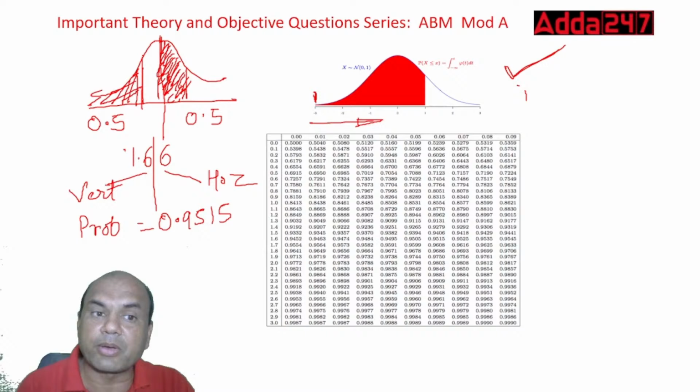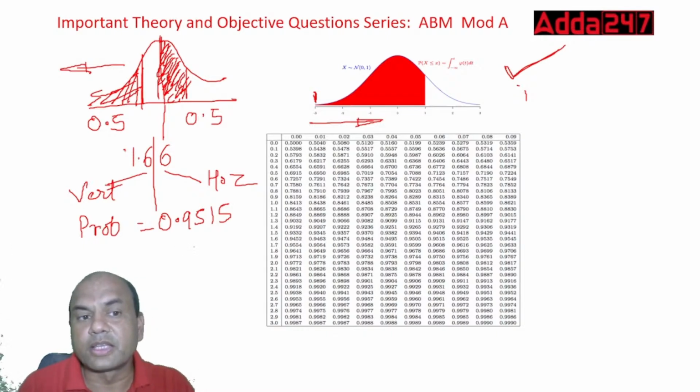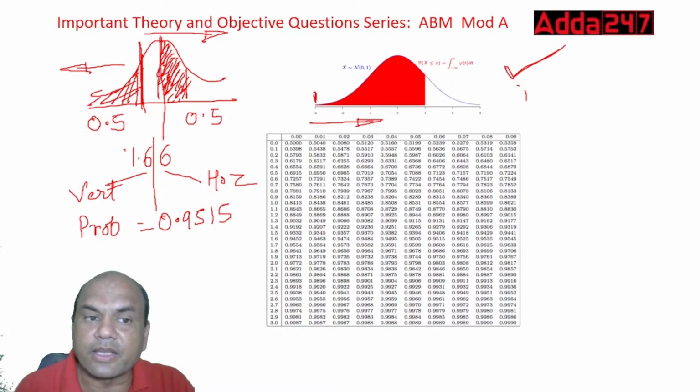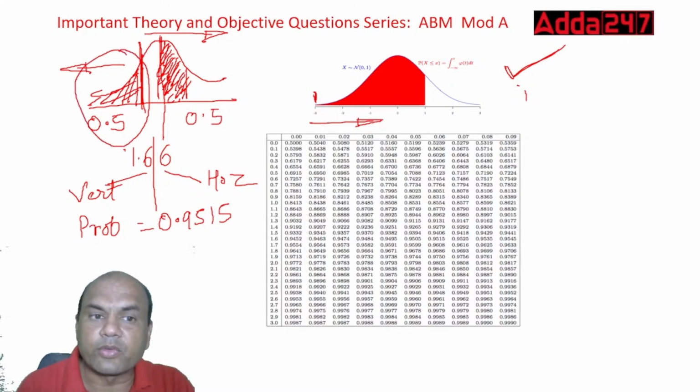And remember, I want below 1900. So I want it on the left side of this line. This area only I wanted, because I want below 1900. If I would have required above 1900, then I would have required this other area. But I want below 1900, so I require this part.